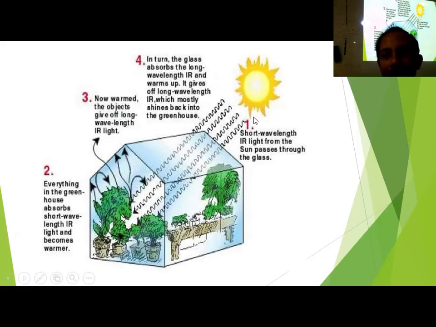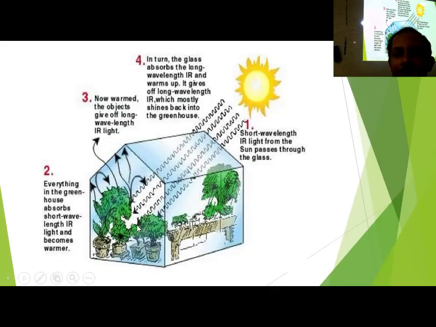This is the thing. Sunlight is getting penetrated inside. Say the wavelength here is very short, the frequency is high. Here it is becoming a longer wavelength, and that's why it is warming the whole. This is the technology behind it. How is it happening? The picture will clarify the thing, how it is happening.